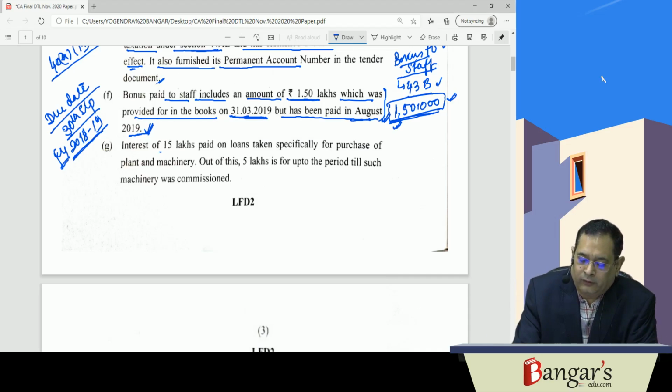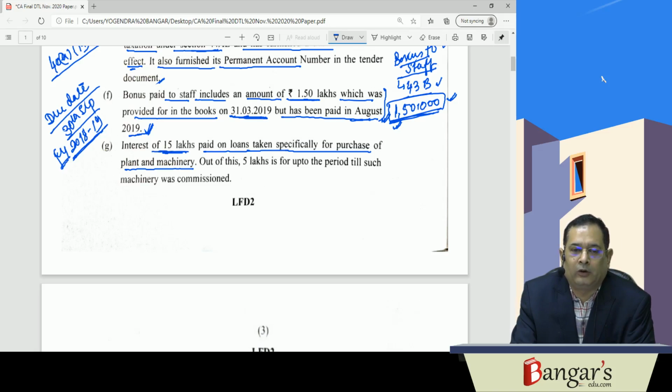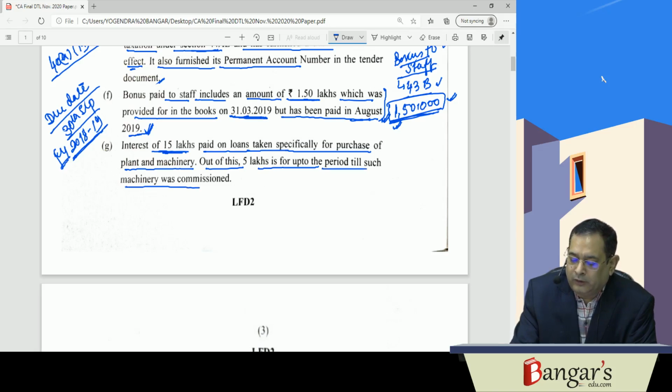Next is interest of rupees 15 lakhs paid on loans taken specifically for purchase of plant and machinery. Interest of 15 lakh is paid on loans taken specifically for purchase of plant and machinery. Out of this, 5 lakh is for the period till such machinery was commissioned.